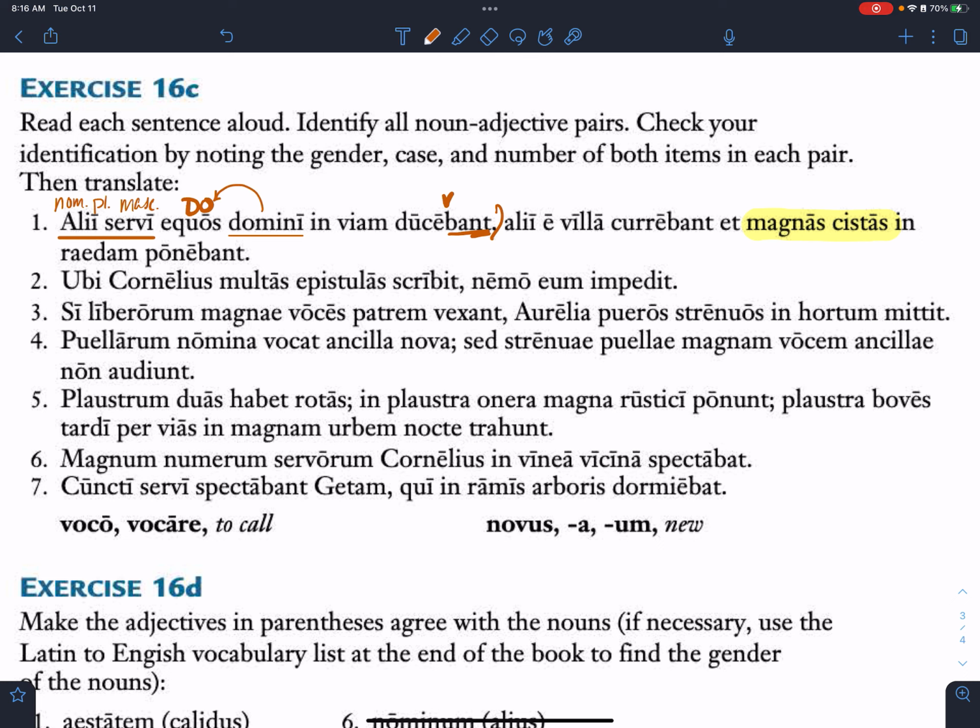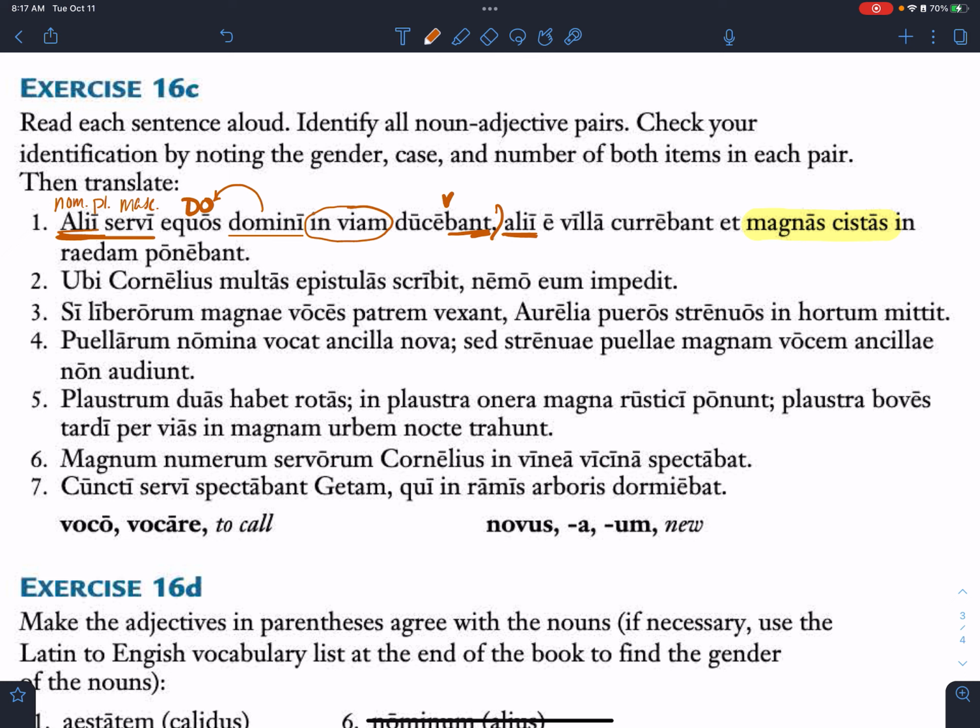All right, and in viam is super easy. What do I do with that? Circle it, right? Prepositional phrase. Okay, so let's translate that first chunk. All right, alii servi. Now remember, when you have alii and then you have another alii, how do we deal with that? Some and others. Good.